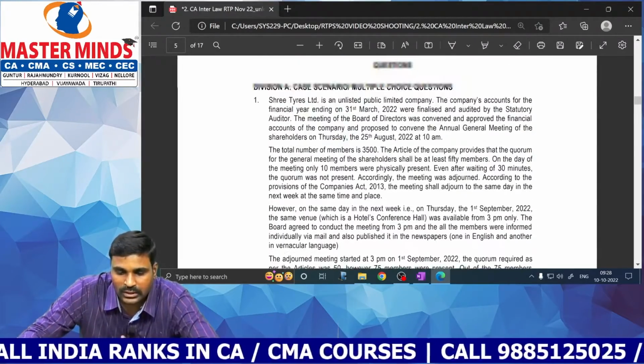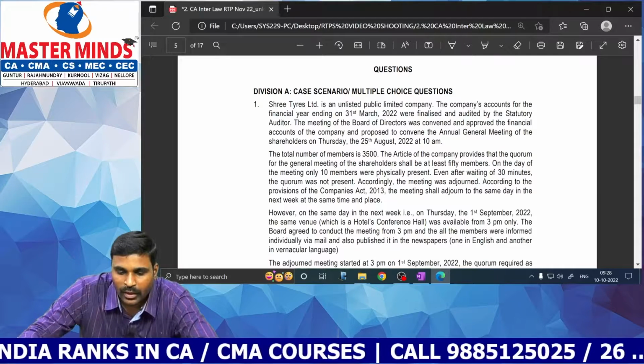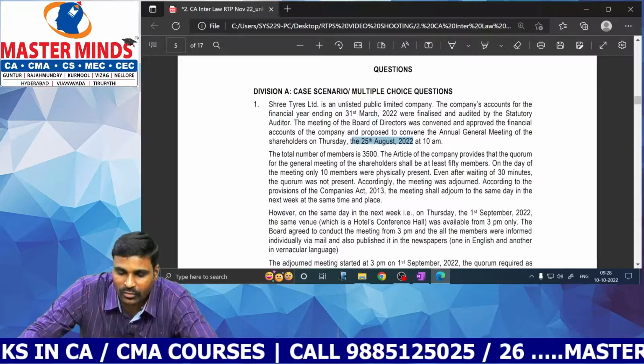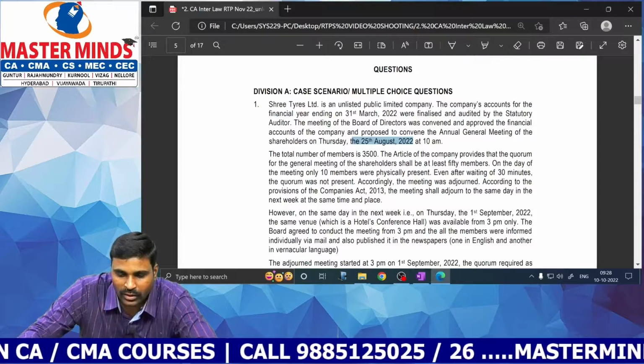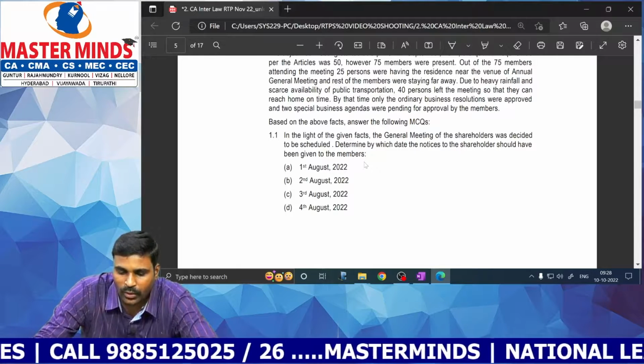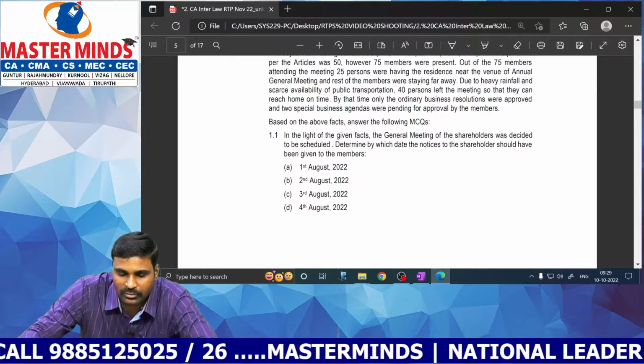So notices to the shareholders when the original meeting is conducted. The original meeting is conducted on 25th August. So we have to ignore 25th August. If the notice was sent through post, we have to add 2 days also. Let's just check whether 21 days will be applicable or not.